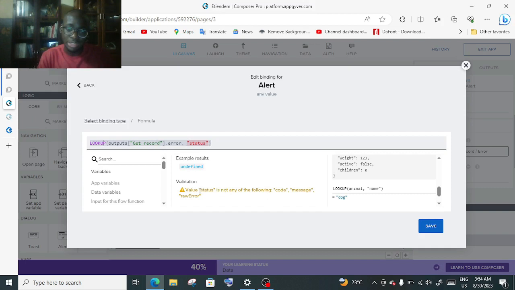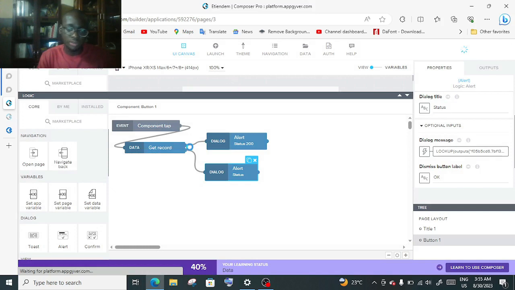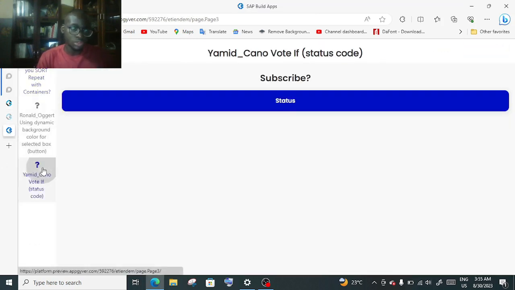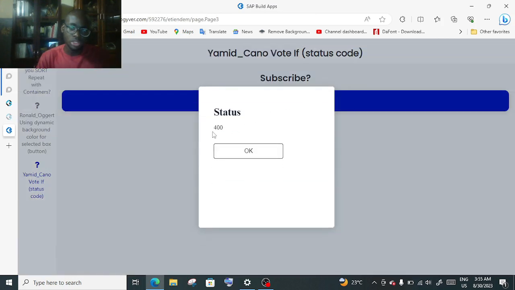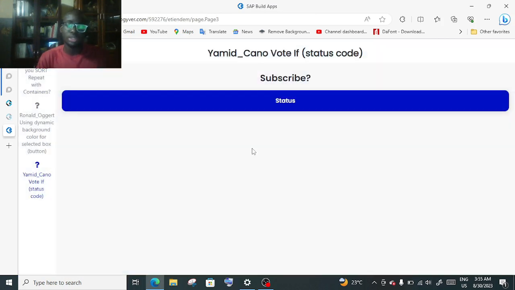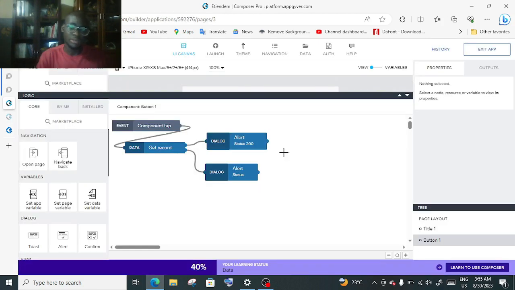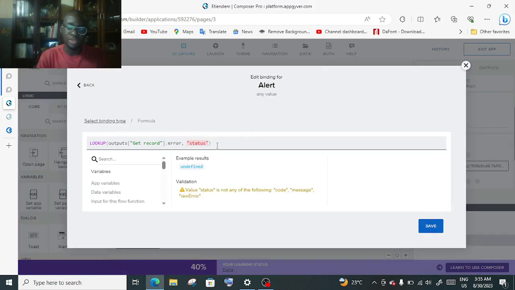So as far as Appgyver and save go, there are chances it will work if you know what you're doing. When we hit save, we save over here. We go to the canvas, and when I press status, bam, it shows 400. And so with this you can put different if statements. If what comes out here is going to be 400, then do this. If not, then do that. If not, then do that.